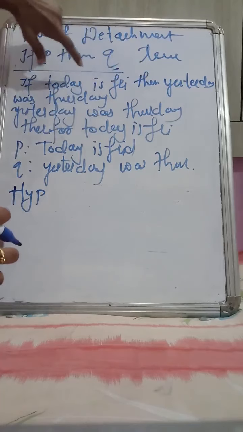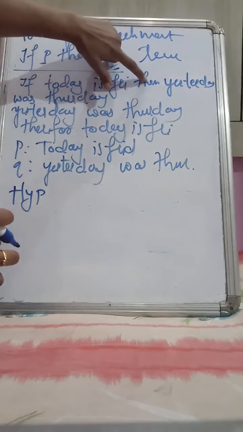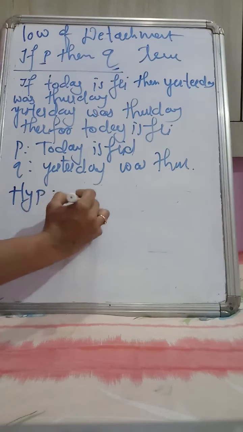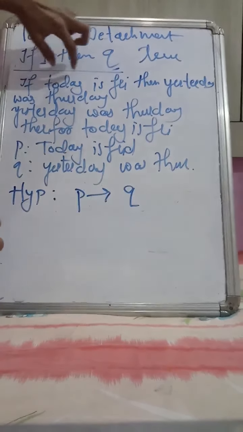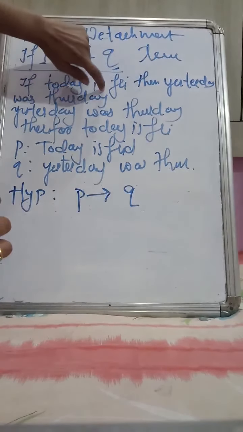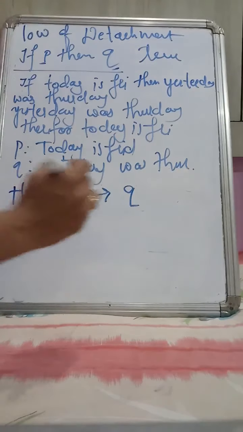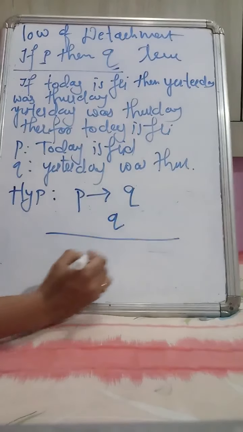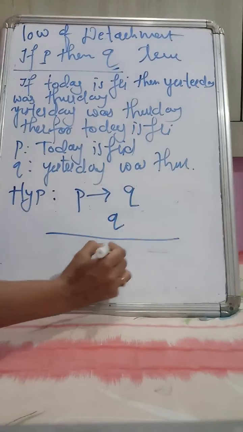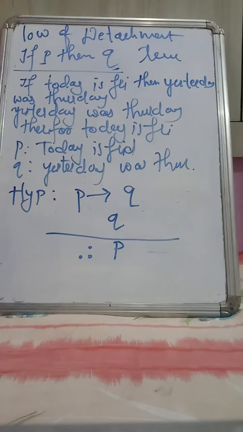If P means today is Friday, so we get the implication: the hypothesis is P implies Q. If today is Friday, then yesterday was Thursday. Yesterday was Thursday. The conclusion we get is: therefore, today is Friday. Correct?